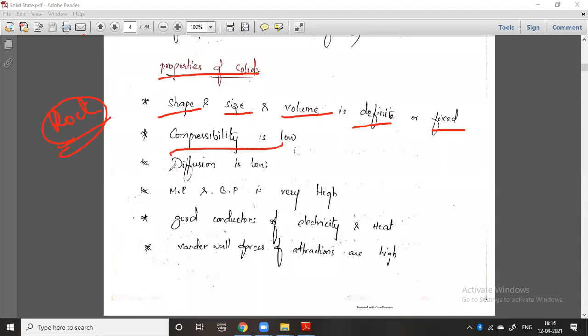The compressibility is very low. We cannot compress a solid, but we can compress a gas by using pressure. You can take the gas cylinder. In the gas cylinder, we can compress the gas.